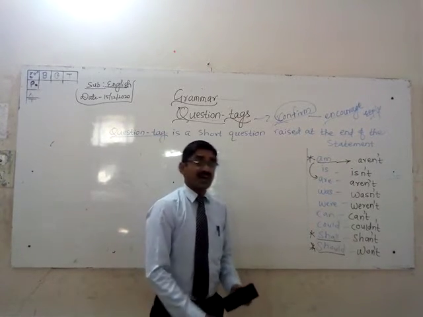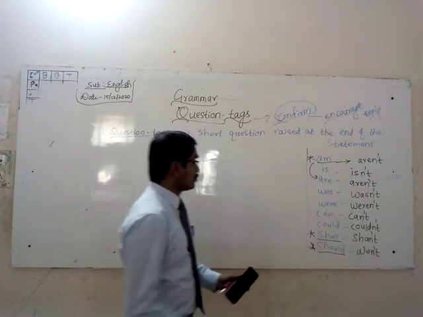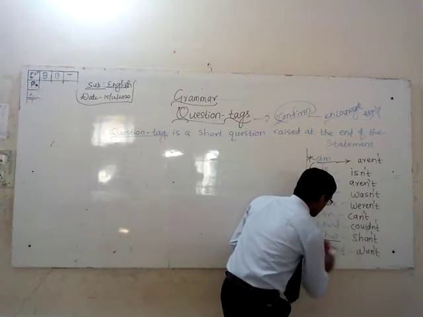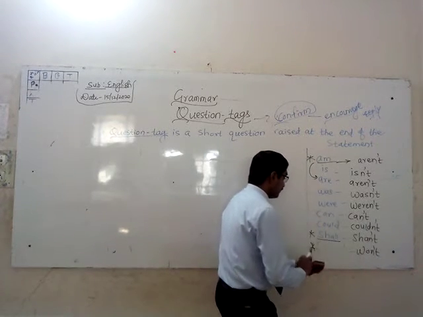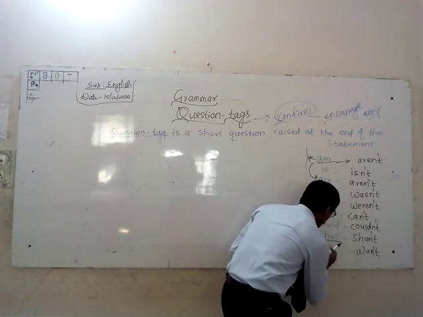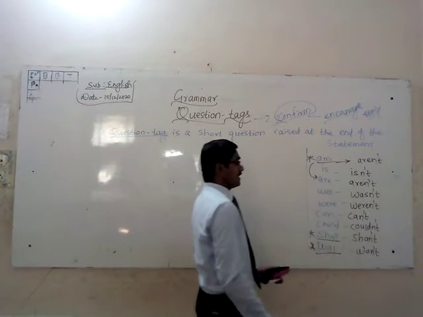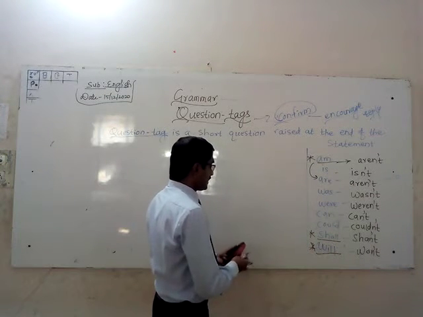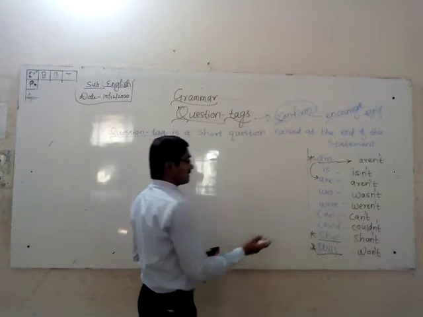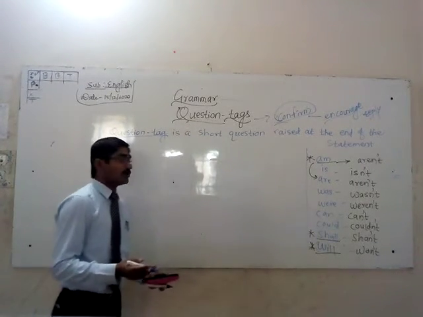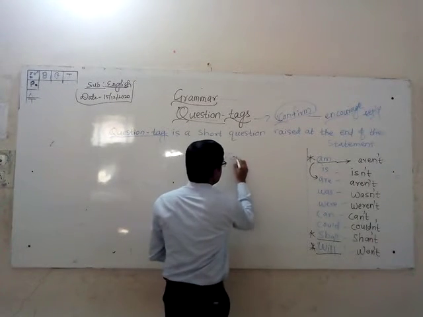Shall's tag will be shan't. Will's tag will be won't. So shall and will, don't get confused, right? Then I'll give you some more words. Other things you understand. Could will be couldn't, right?